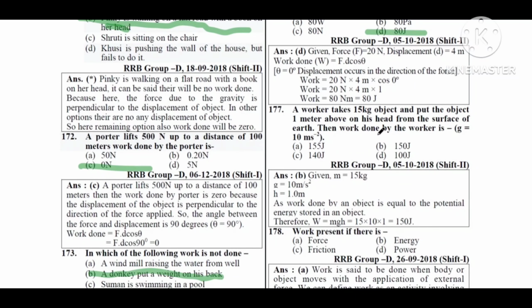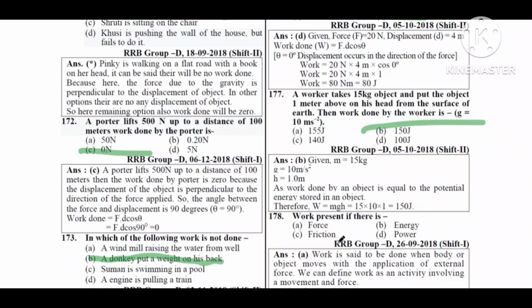A worker takes a 15 kg object and puts the object 1 meter above, on his head, on the surface of the earth. Then the work done by the worker is: option A, 155 joule; option B, 150 joule; option C, 140 joule; option D, 100 joule. So option B, 150 joule.